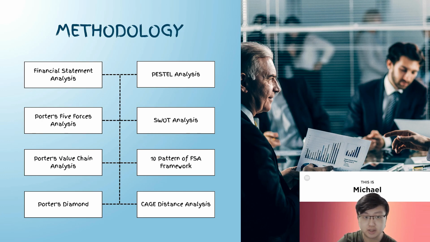We use this because it helps us understand how the company adds value through their different activities, and it involves breaking down a company's operations into steps from getting the material to the final product or service. The sixth one is the time factor FSA framework. We use this because it provides a framework for understanding the complex nature of FSA development and diffusion processes within M&As. The seventh one is the Porter's diamond analysis. It helps us analyze the competitiveness, both advantages and disadvantages, of a nation and region, and why certain countries or regions become successful in specific industries. The last one is the CAGE distance framework. It helps us assess the differences and similarities between countries in their cultural, administrative, geographic, and economic distances.